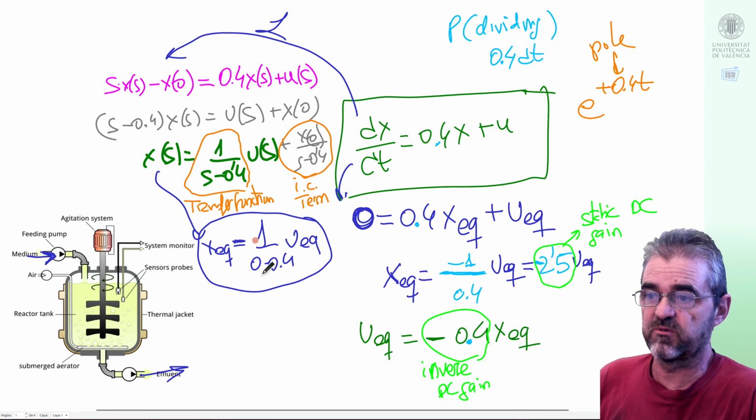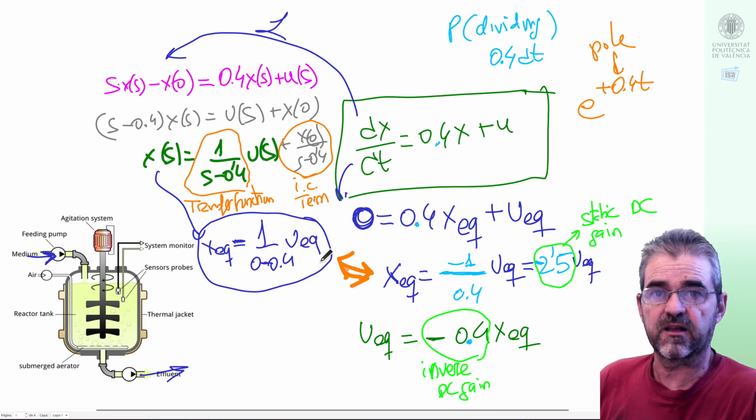So we get this equilibrium equation in the Laplace domain, and indeed it is exactly coincident with this one, and of course equivalent to all three ways of writing the equilibrium equation.